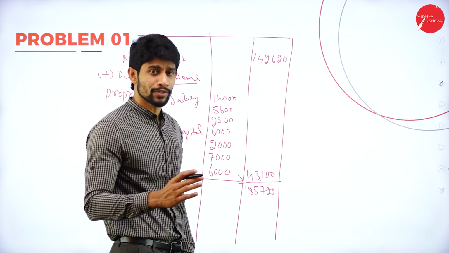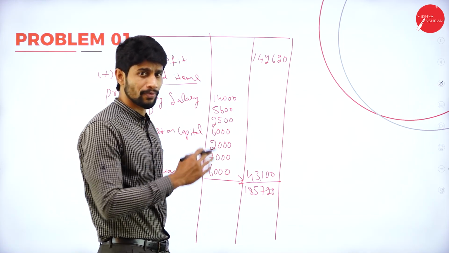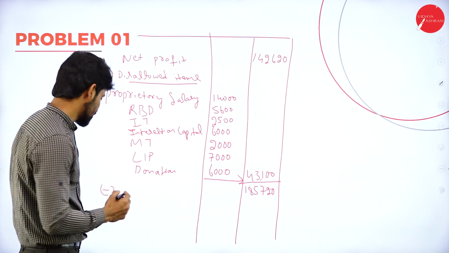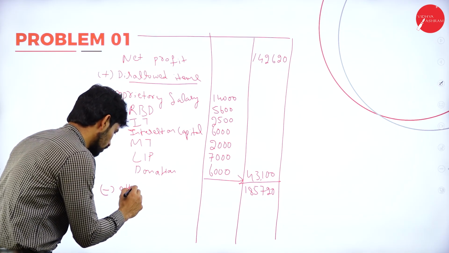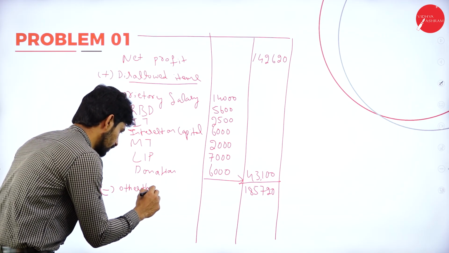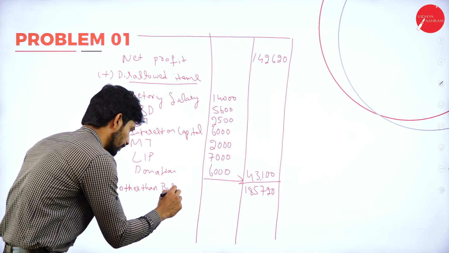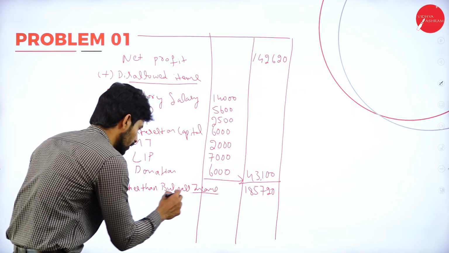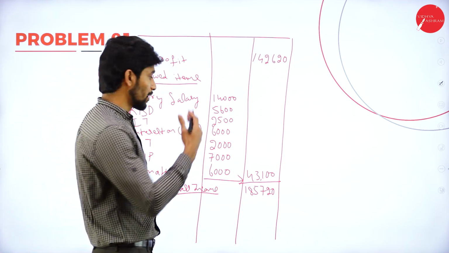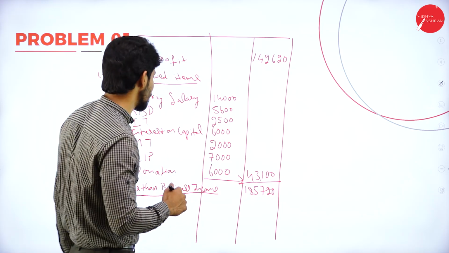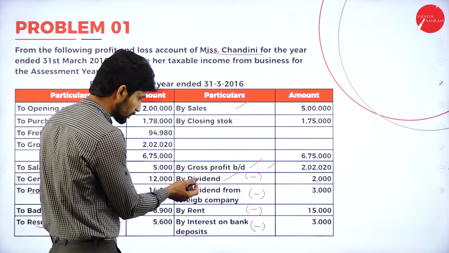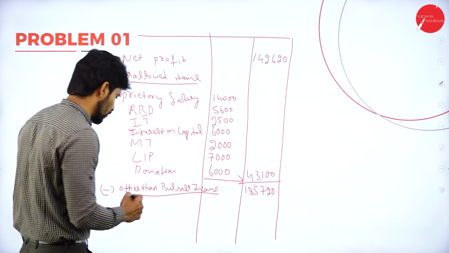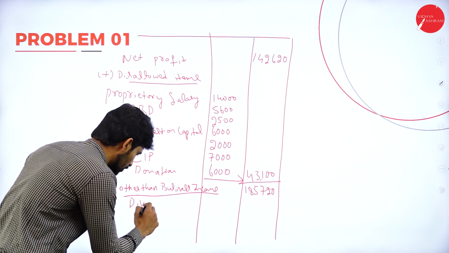1,85,720 rupees. From this value, less, what are we supposed to deduct? Less other than business income. That means the income which is not relating to business. Now look into the income side. In the income side, dividend is not relating to business. So deduct that value. How much dividend?